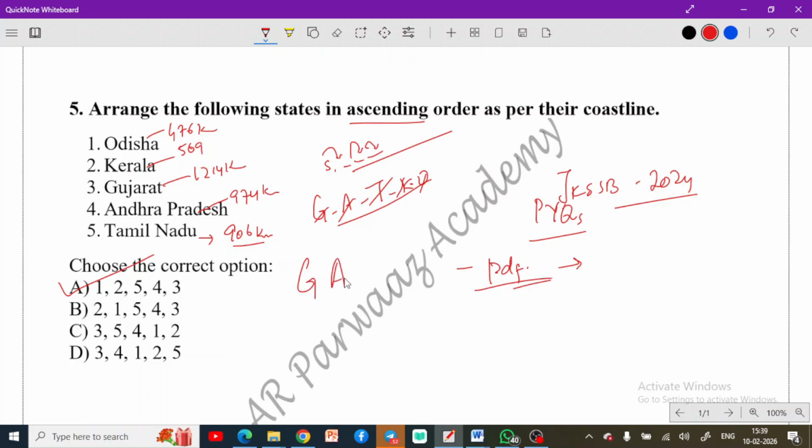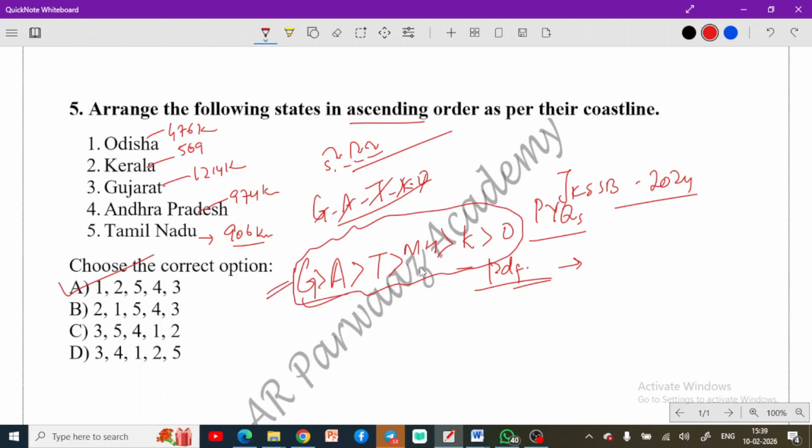Then obviously Andhra Pradesh. Then you have this Tamil Nadu. Then comes the Maharashtra. If Maharashtra is given somewhere, then remember this. Then comes the Kerala, and then comes the Odisha. Okay, so this is the final, if you want to remember this one.